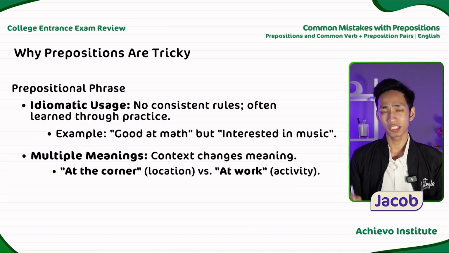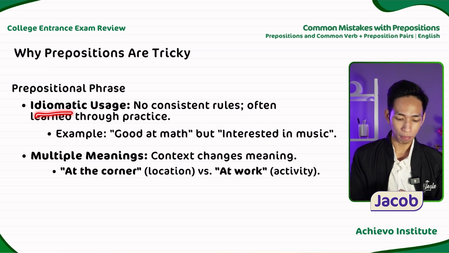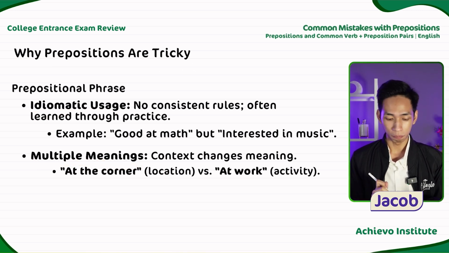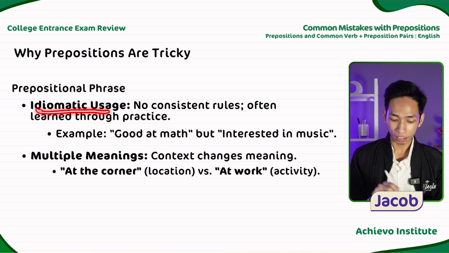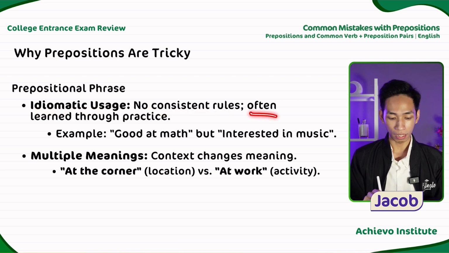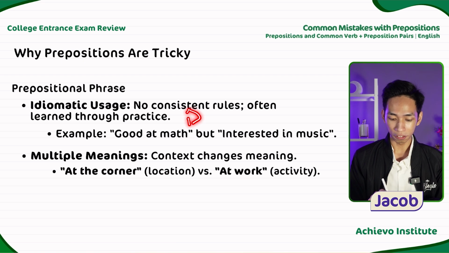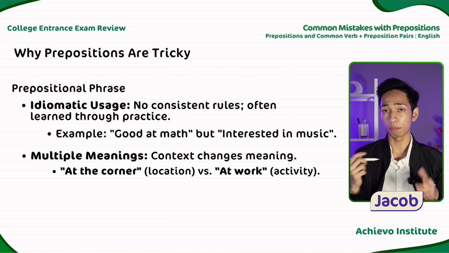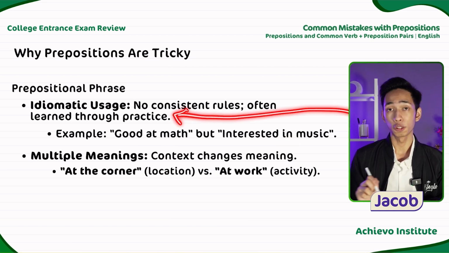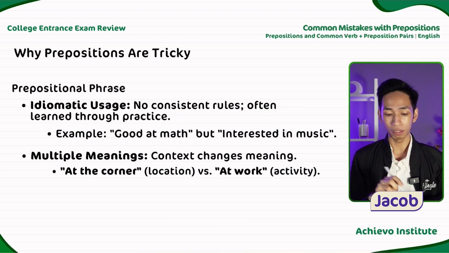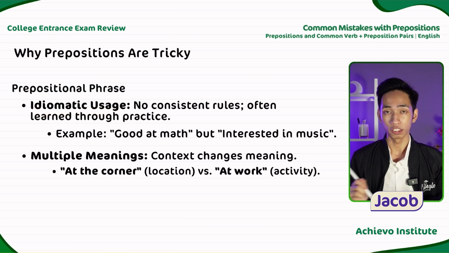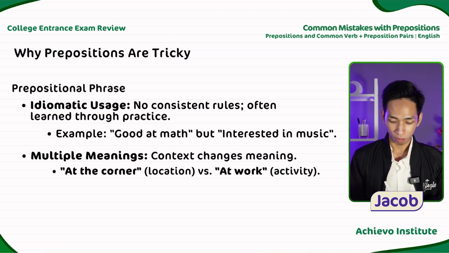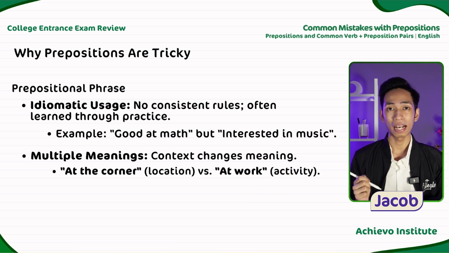Prepositions can be tricky, especially in their idiomatic usage and when they have multiple meanings. For example, the idiomatic usage has no consistent rules and is often learned through practice, such as good at math but interested in music. So we have here at and in, which can be quite confusing. But it can be learned through practice. So you need to widen your vocabulary when it comes to idiomatic usage of prepositions. Multiple meanings can also be confusing because the context changes meaning. For example, at the corner pertains to location, while at work pertains to activity. So you need to practice prepositions.